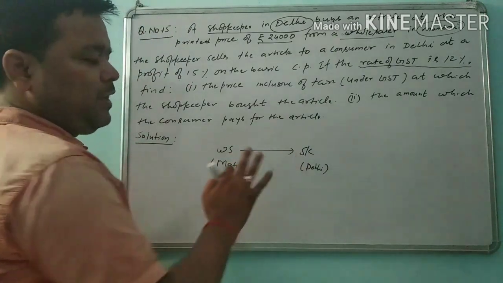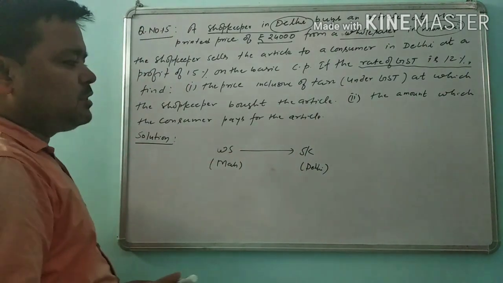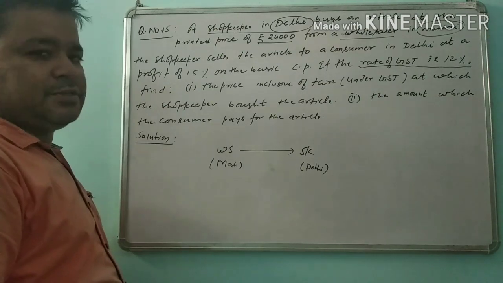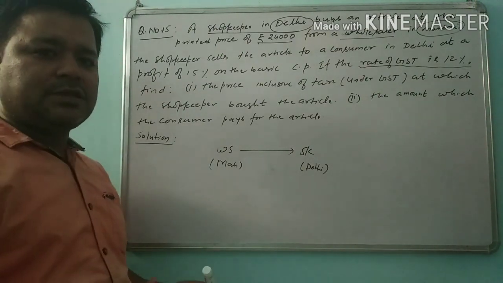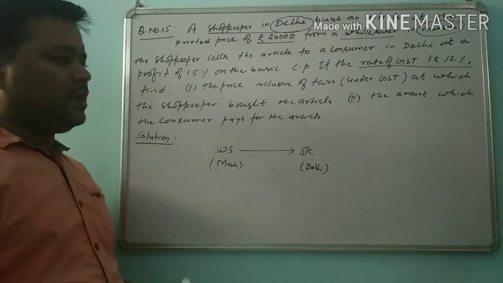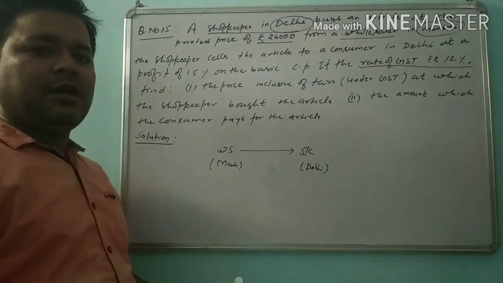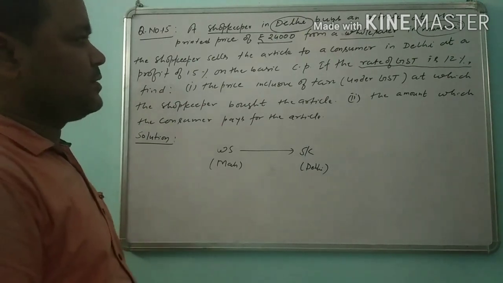Now this is the matter of interstate. Interstate means different state. Means here the GST will be IGST, means integrated goods and services tax.